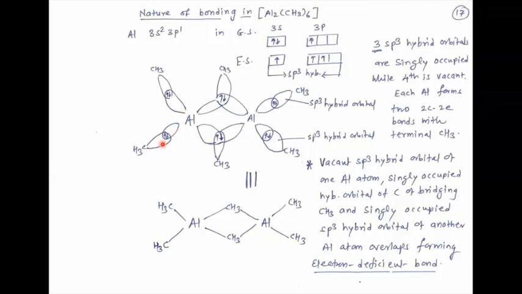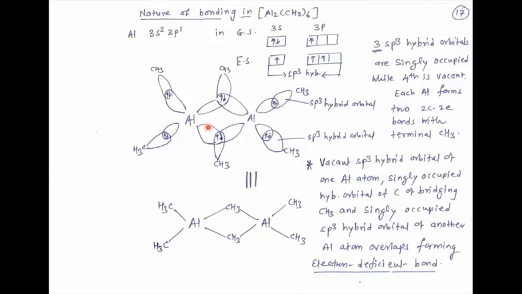Similarly here, aluminium's sp3 hybrid orbital overlaps with an sp3 hybrid orbital of carbon, forming a sigma bond. Similarly for the second aluminium atom, this sp3 hybrid orbital overlaps with a hybrid orbital of carbon, forming a third sigma bond, and here again a sigma bond is formed.